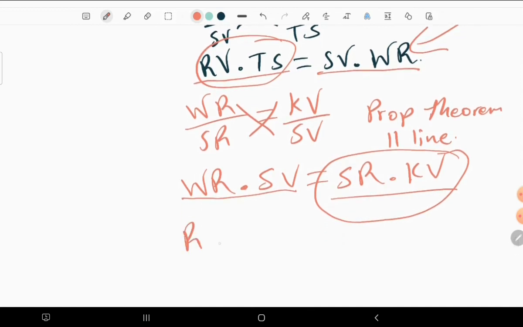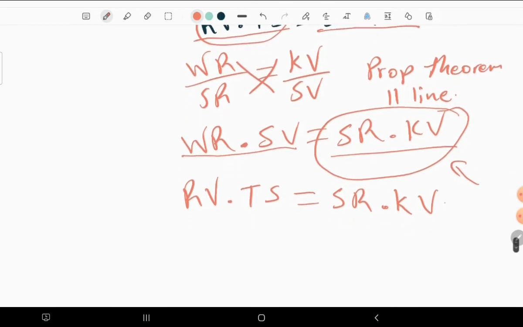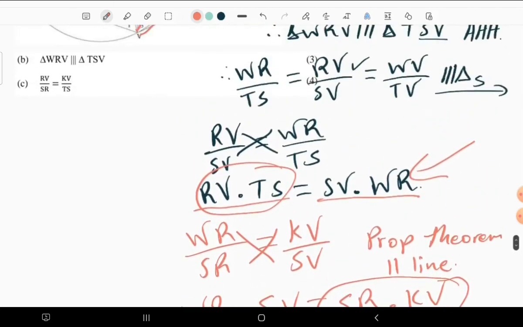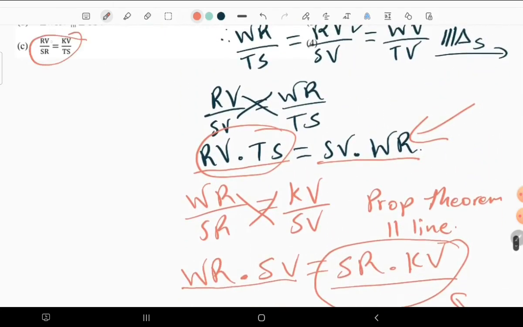So that means RV times TS is equal to this one, which is SR times KV. Okay, so because they are equal, you can write the reason: because they are equal to WR times SV. So since they are equal to the same thing, they can just be equal to each other as well. So on that note, we can just work around this one.